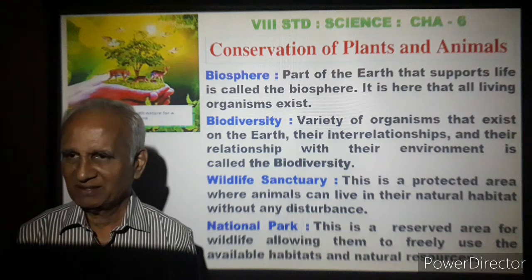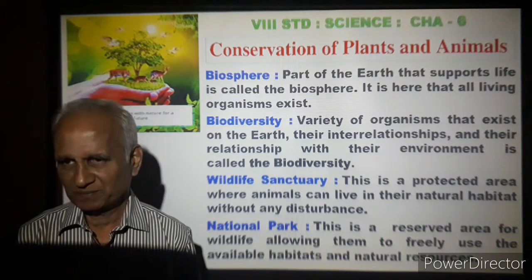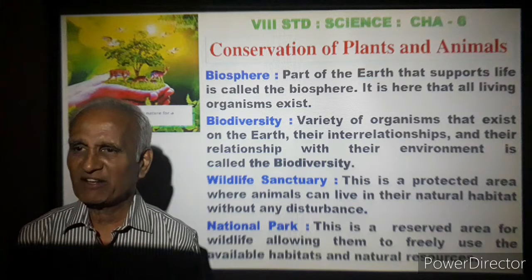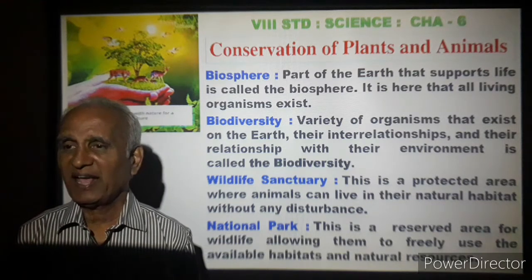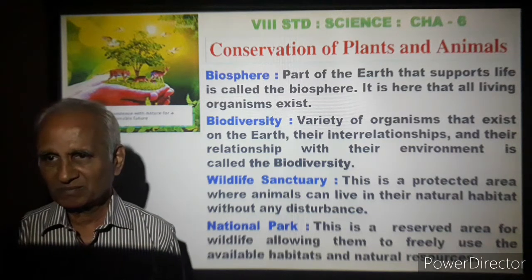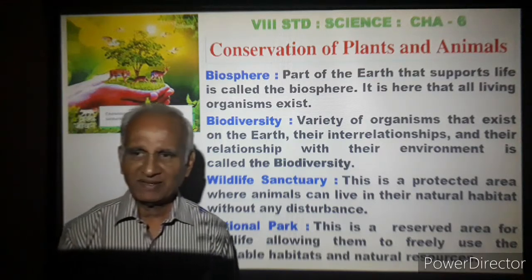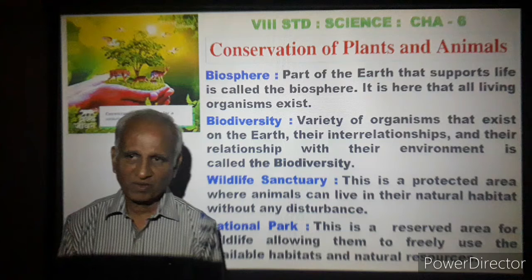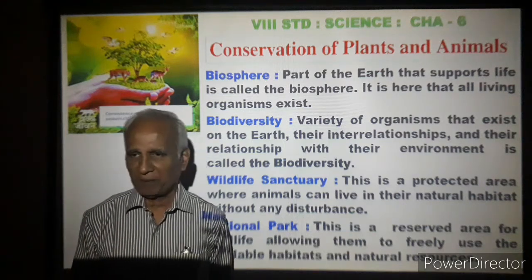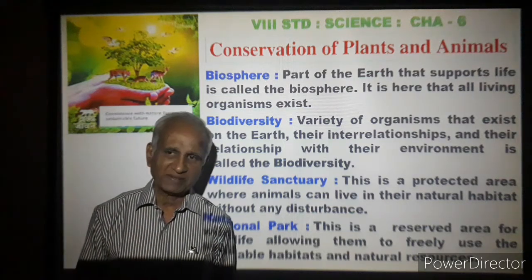Today let's study about the conservation of plants and animals. The earth is full of living beings and non-living beings. Among living beings, you have plants as well as animals.